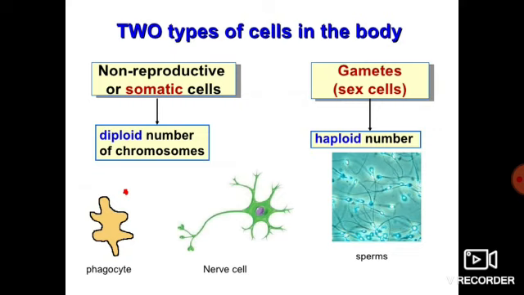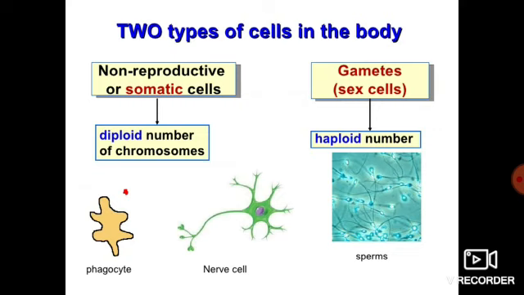But there is another type of cell present in our body that is having haploid number of chromosome, that is n number of chromosome, and that is known as sex cells, or we can say gametes. Now these gametes which are produced, which are having haploid number of chromosomes, would be sperms in case of males and eggs in case of females.